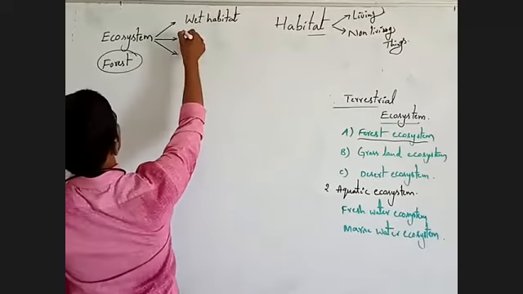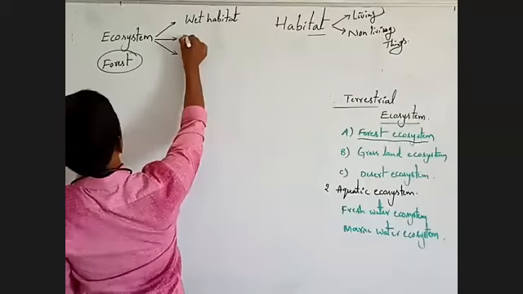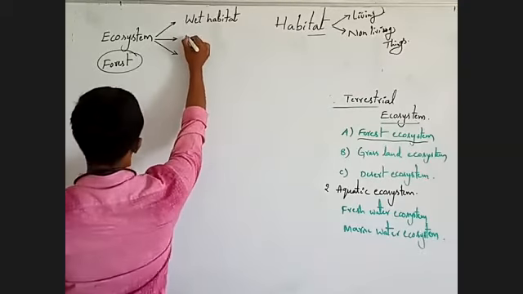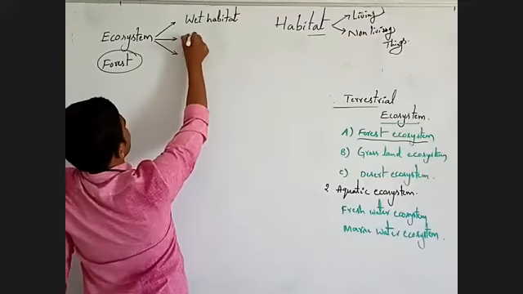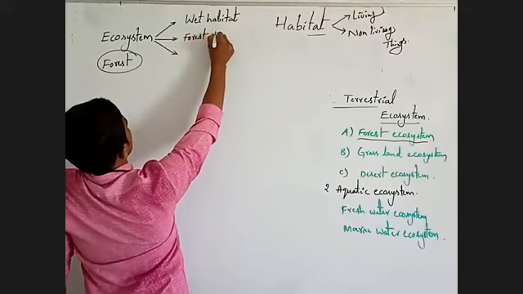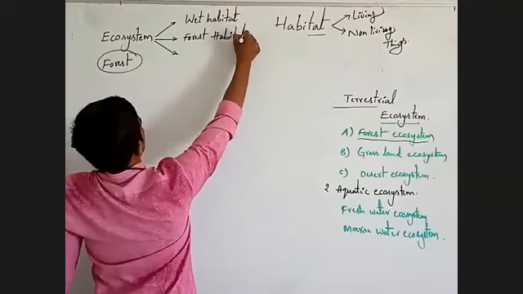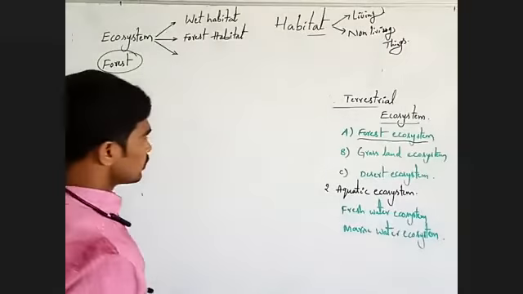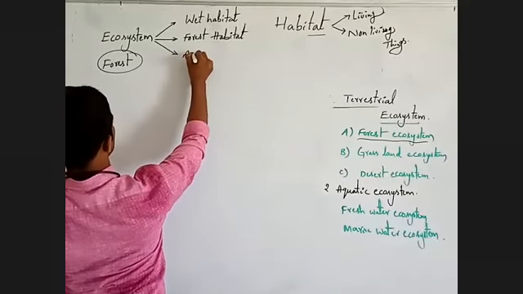Next, where there is forest, means vegetative one. Okay, forest habitat. Next, aquatic habitat.